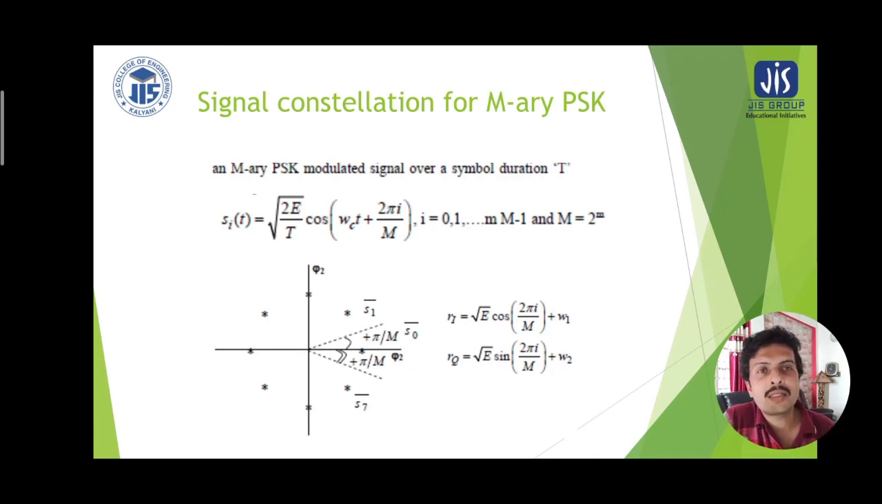So it is clear that the signal constellation will be on a circular periphery. Here S1, S0, S2 up to S7 are shown, that means for 8-ary PSK the signal constellation is shown. Obviously it is M-ary PSK because here M is equal to 8. Therefore there are two types of received signal, one is in-phase, another is quadrature, and their equations are given at the bottom.